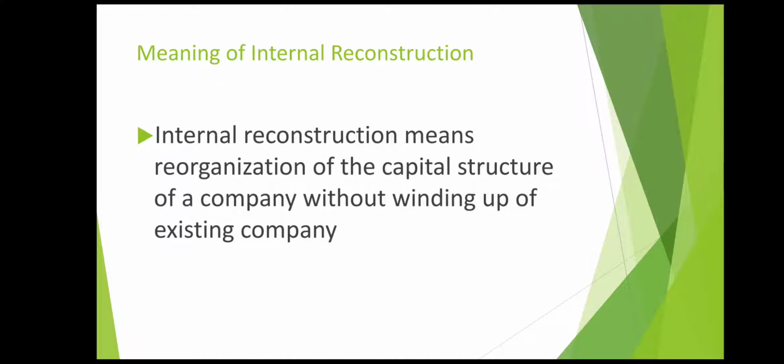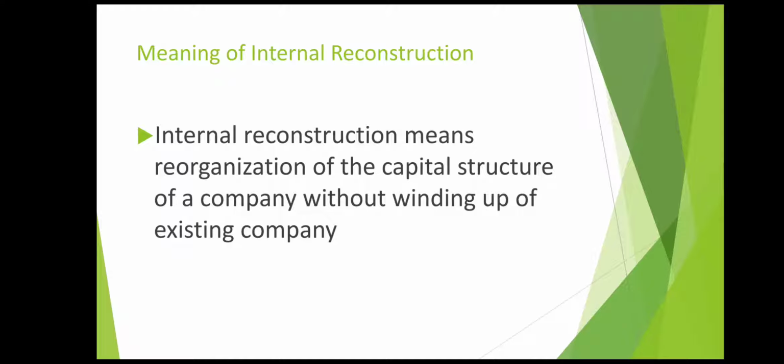Internal reconstruction means reorganization of the capital structure of a company without winding up of the existing company. So for internal reconstruction one thing is important, that is you are not winding up the company, but you are reorganizing the capital structure of the company. So basically here we are going to deal with the capital structure of the company. Capital structure in the sense equity and debts. We are going to make use of that and try to have a better financial position of the company. So for that we require internal reconstruction.